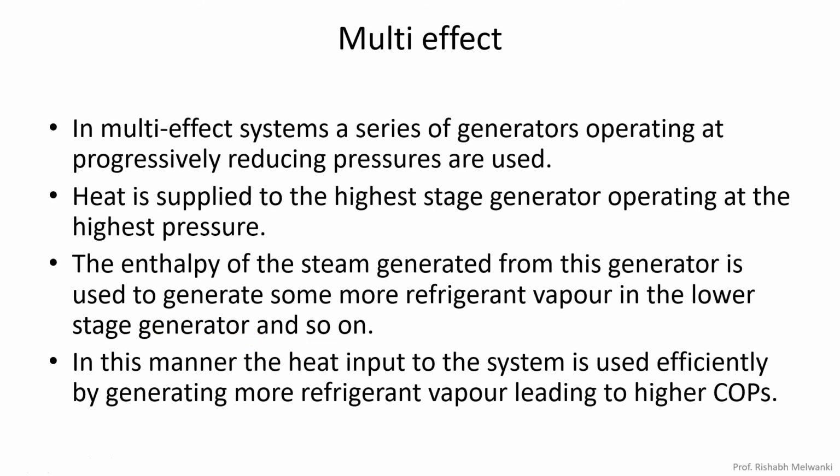Whatever we have seen is double effect, and you can have more. In this manner, the heat input to the system is used efficiently by generating more refrigerant vapor, leading to higher COP. If you compare a multi-effect system with a single effect system, definitely the COP will be higher in the multi-effect system.